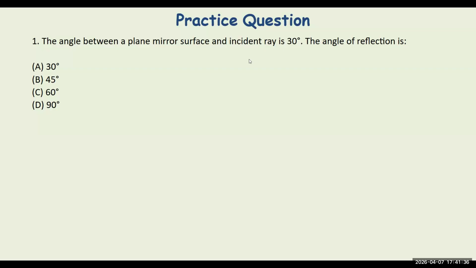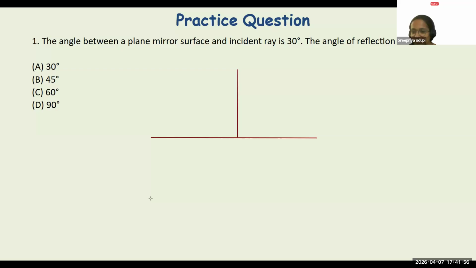Ma'am, it is asked that the angle between the plane mirror and the incident ray is 30 degrees. So the angle between the plane mirror and the angle of reflection will also be 30 degrees. All right. But Harshit, you're not completely right. Please read the question correctly.